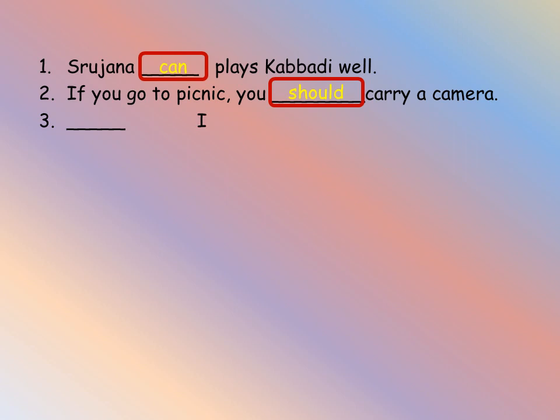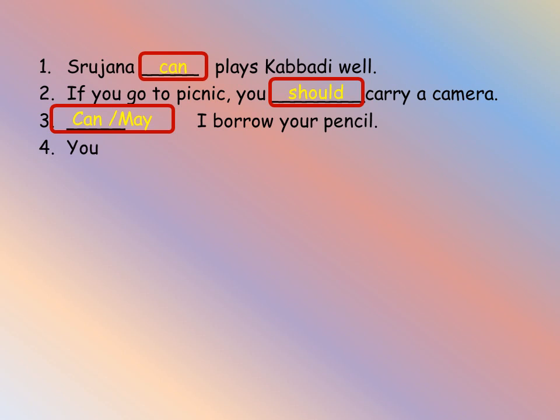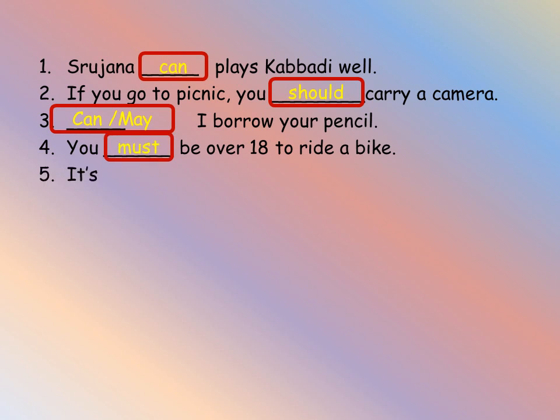Let us see the next one. Dash I borrow your pencil. So this is a request. So which is used for requesting? Can is used for informal request and may is used in formal request. We didn't know what kind of request it is, so we can use either can or may. And the next one is: you dash be over 18 to ride a bike. So that is an obligation. So the answer should be must.